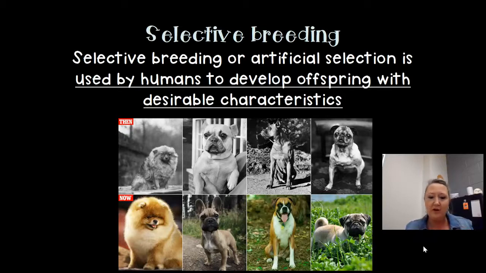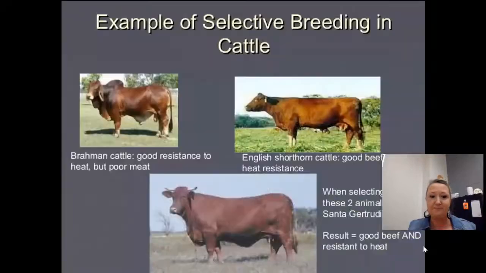Same thing with dogs that were bred for hunting. You may have heard, dachshunds were bred for hunting. That's why they've got these long, skinny bodies so that they could get into the small burrows of rabbits and foxes. Different dogs were bred for certain reasons, and over a period of time, they developed characteristics based on the variations that were selected by each species or each organism in that species.